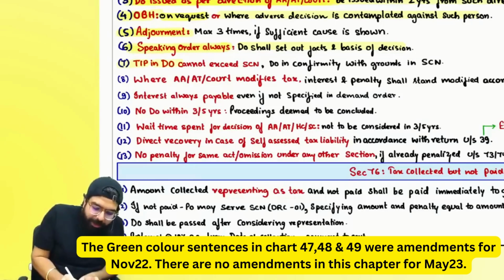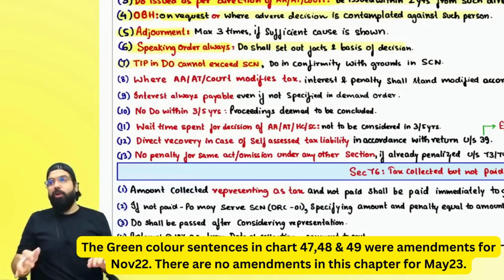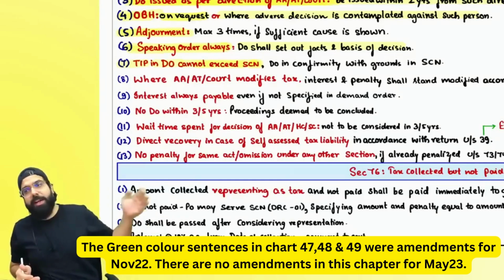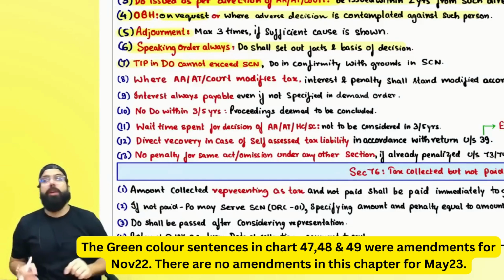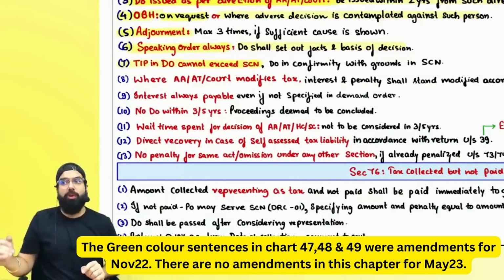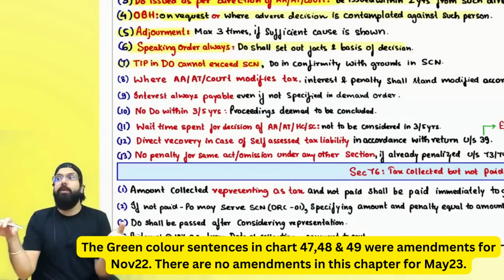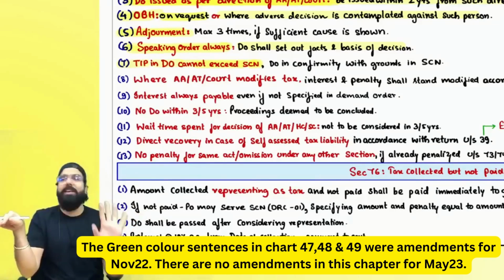Tax, interest and penalty in the demand order cannot exceed the show cause notice. Always remember, to recover there has to be a demand order, and the demand order should always be on the basis of the show cause notice. Whatever tax, interest, penalty is stated in the show cause notice, more than that you can't demand in the demand order. It has to be either in conformity or it can be a little less.